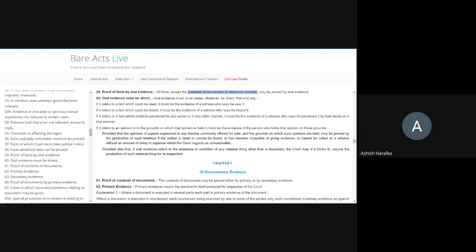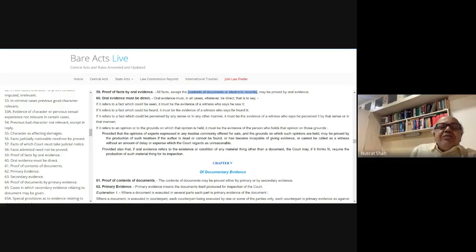So in 59, why have they omitted documents and electronic records? Is it because they're self-explanatory, sir? Yes, because the oral evidence has to be direct. What you see from the fact, you cannot rely upon that. The documents speak for themselves. Sections 60 and 62 say that documentary evidence means the document, primary evidence. Primary evidence means the original. The documents speak for themselves.